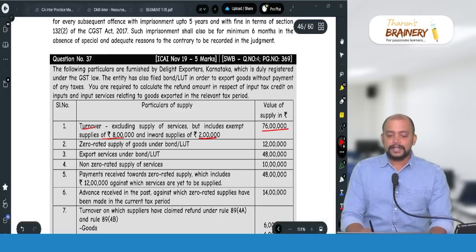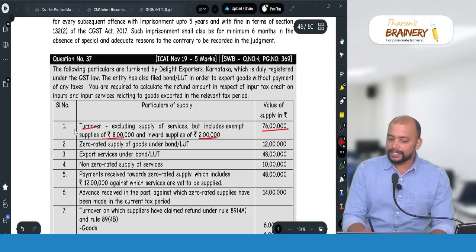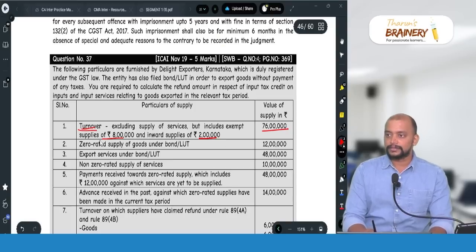Then next, inward supply we will include in turnover. The turnover includes exempted supplies of 8 lakhs and inward supplies of 2 lakhs.